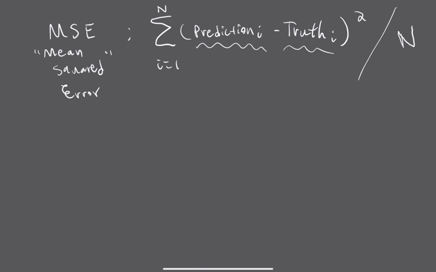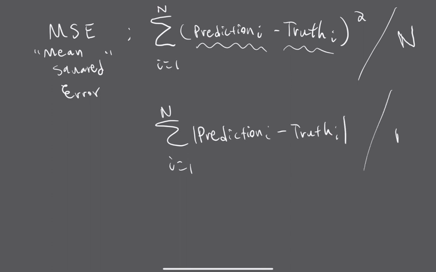The second thing is, why are we squaring the error for every example? Why not just do something like this for every single example? What if we just took the absolute value of the prediction at i minus the truth at i, and then divided by n? Just taking the absolute value of that difference should give us a gauge of the error of the